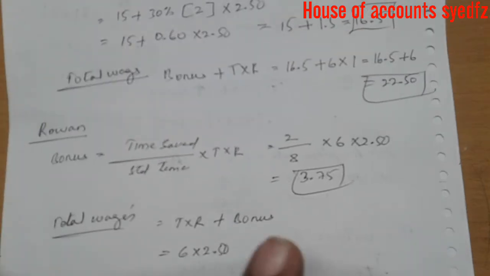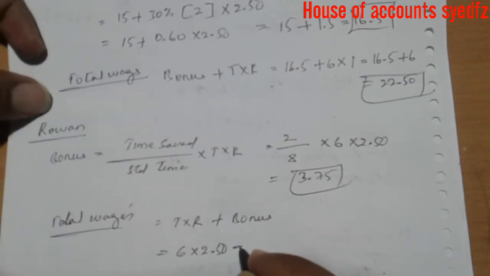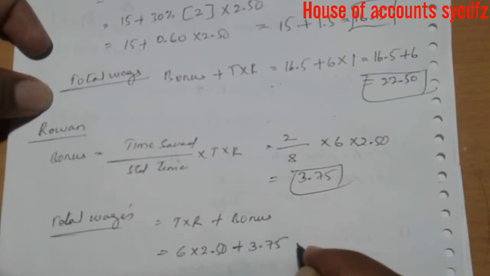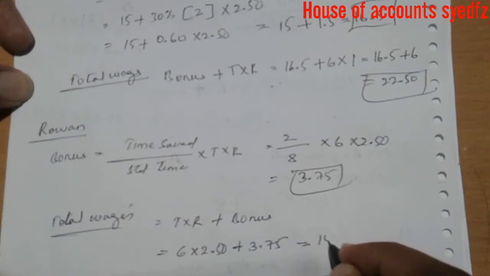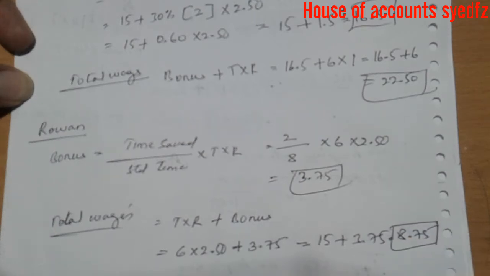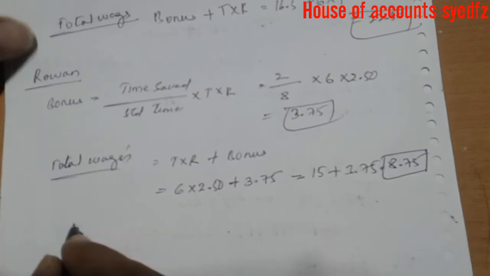When we were calculating total wages by Halsey, the rate was 1 per hour, but the Rowan rate has changed because it increased 30%. So plus bonus how much? 3.75. So how much are we getting? 15 plus 3.75, overall 18.75. How much? 18.75. This is total wages.